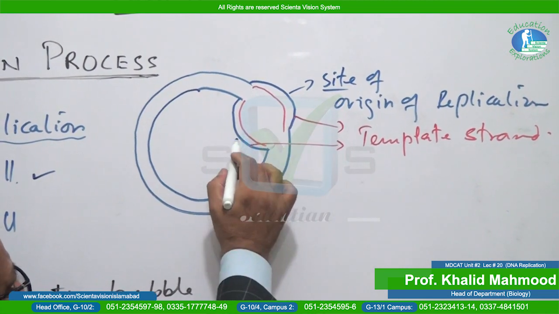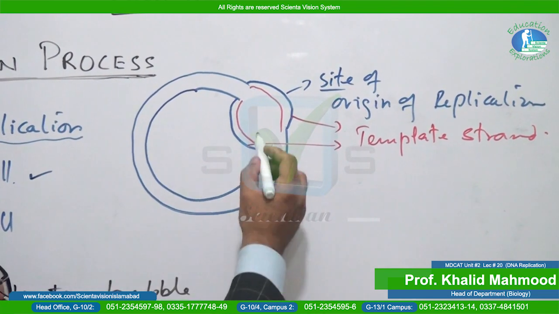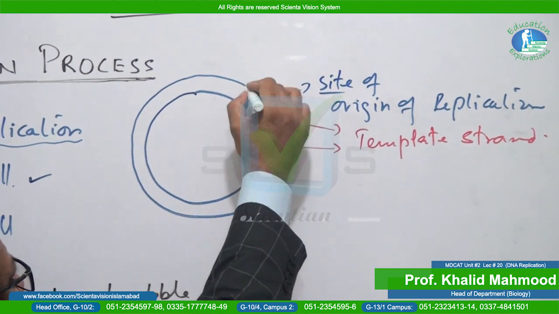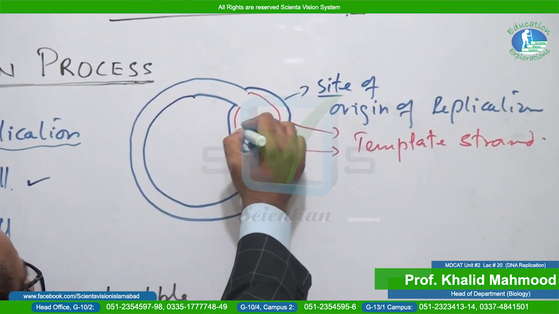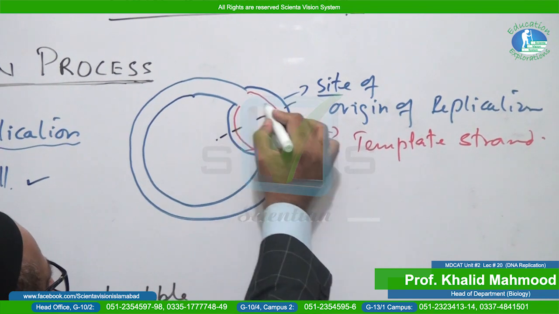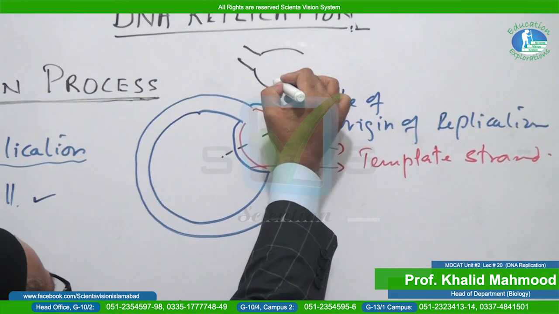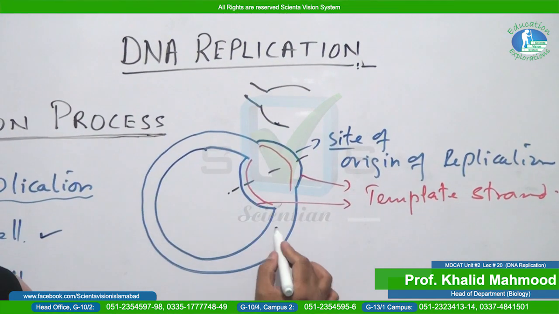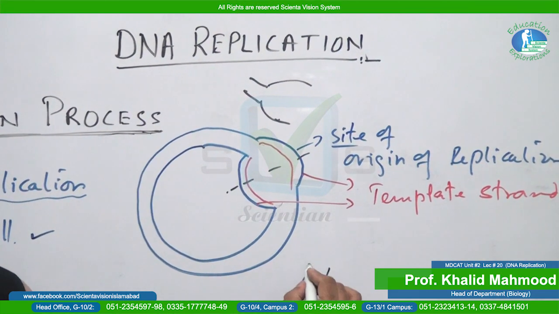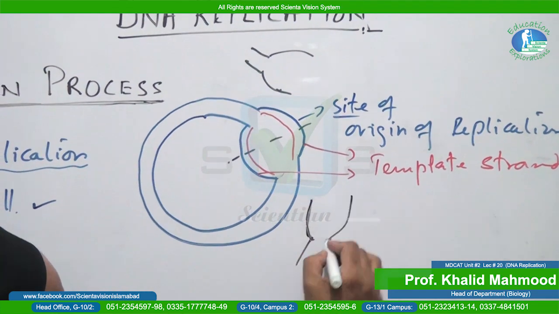In this replication bubble, you can observe two replication forks. One is observed over here in this part, and in this part you can observe the second replication fork here.